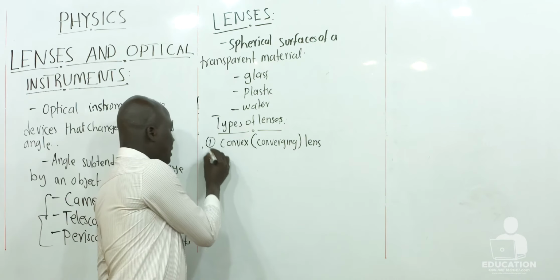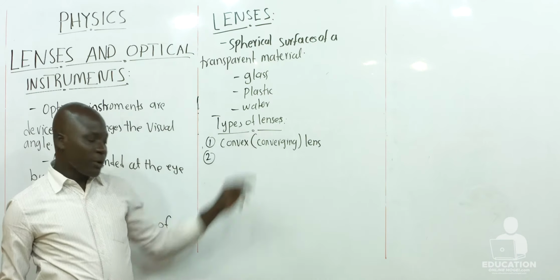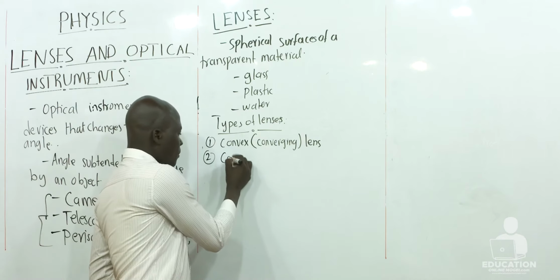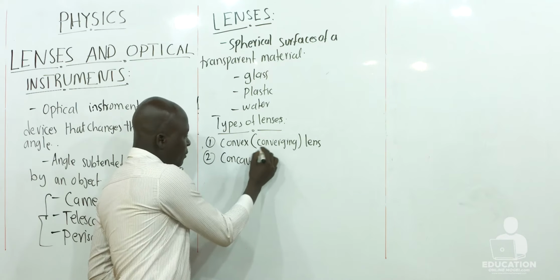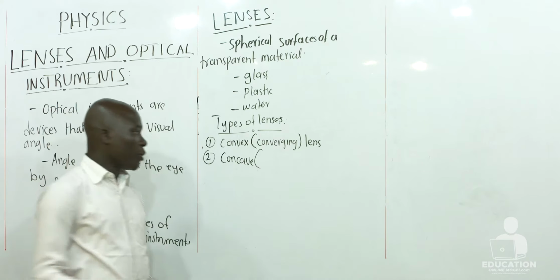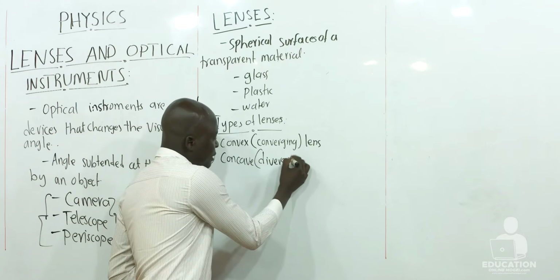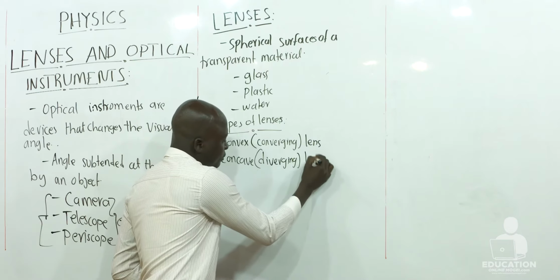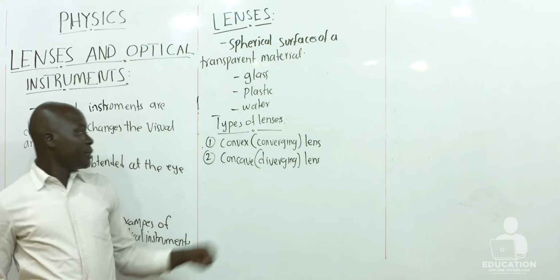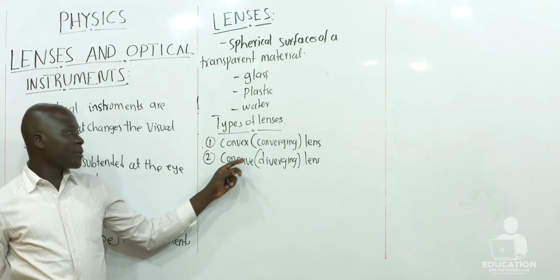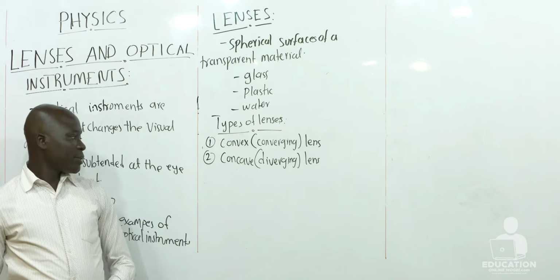Then the second type of lens that we have is the concave, which can also be called the diverging lens. So these are the two main types of lenses that we have.